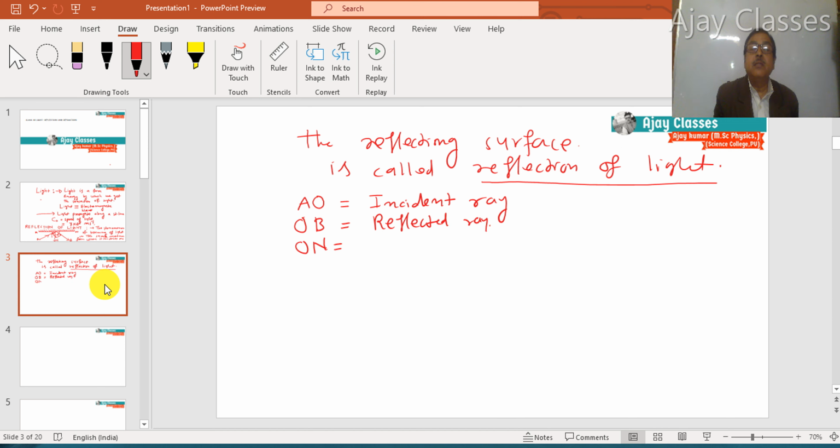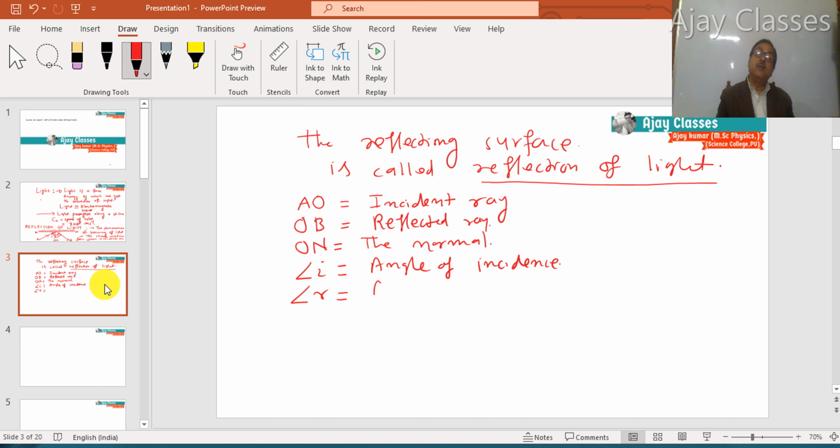ON is the normal. Angle I is the angle of incidence, and angle R is the angle of reflection.